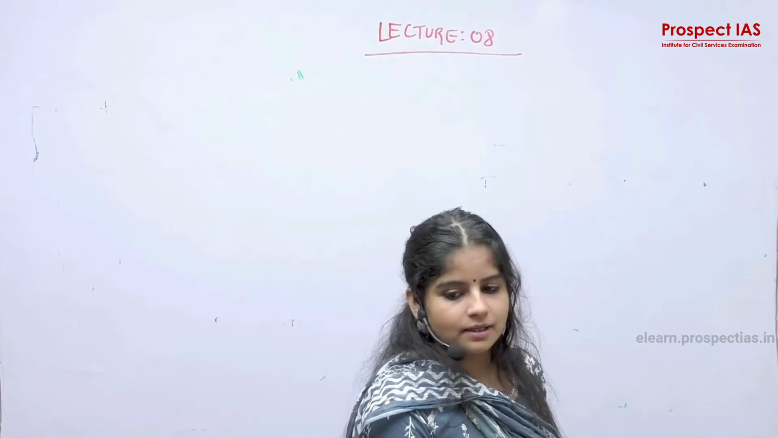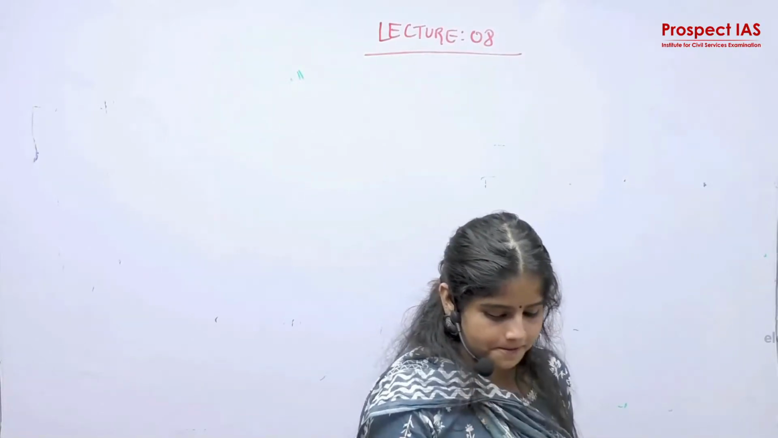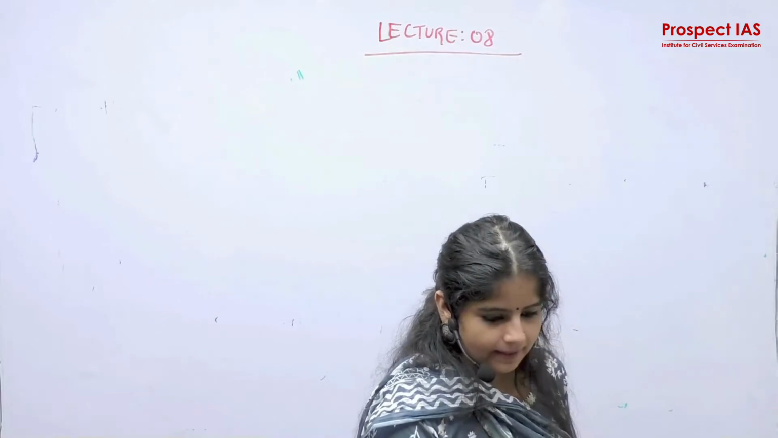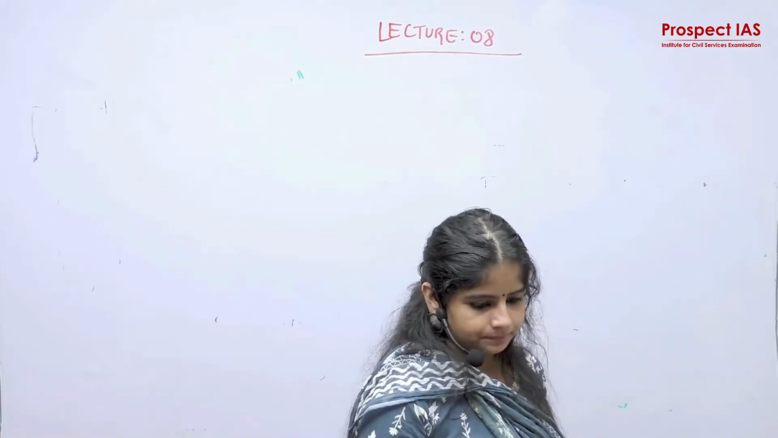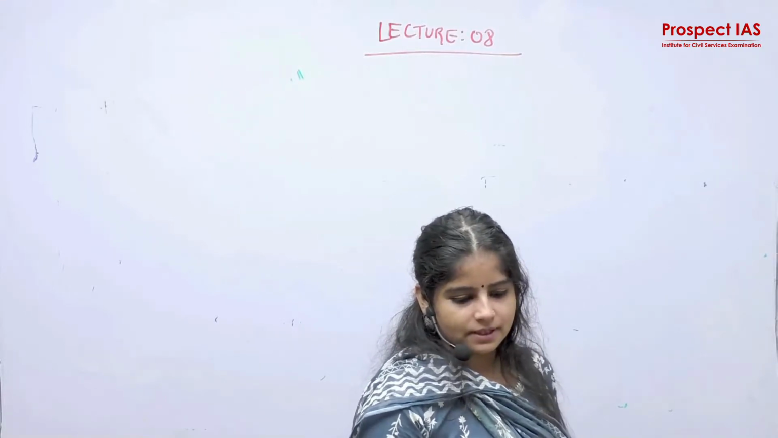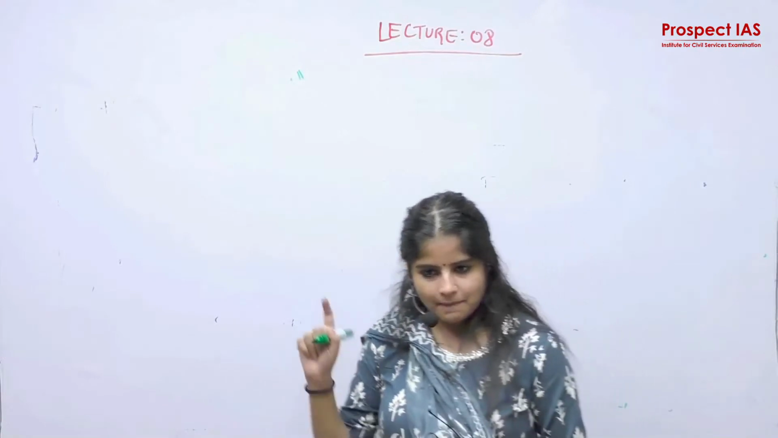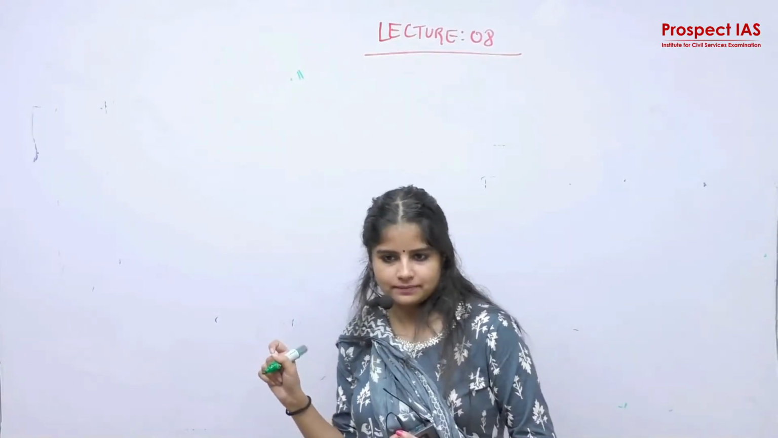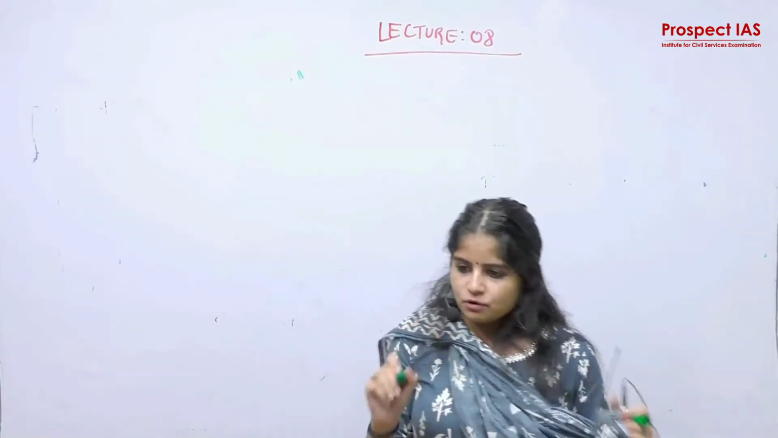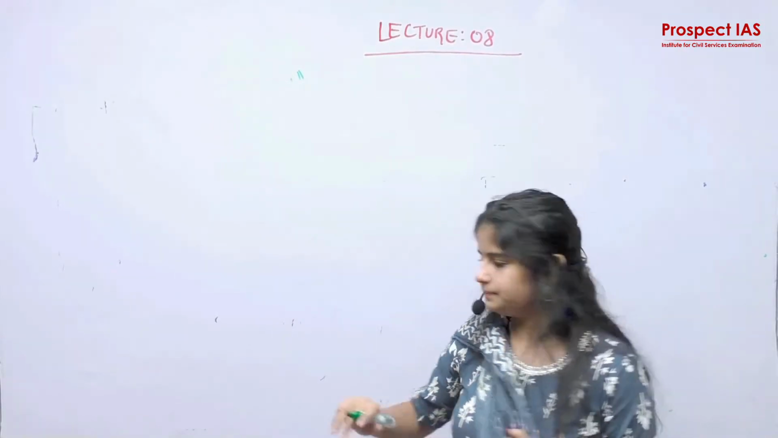happening in Uttarakhand and Himachal Pradesh. See, what was the first line I made you write? Factors causing mass movements. Landslides also come under mass movements. So the first factor is removal of support from below to materials above.